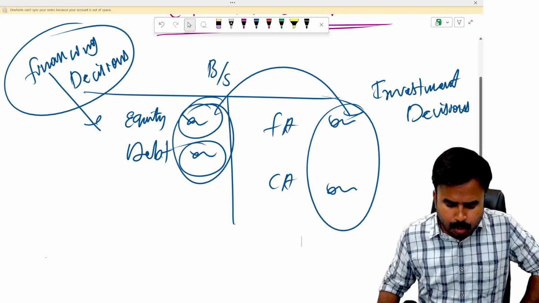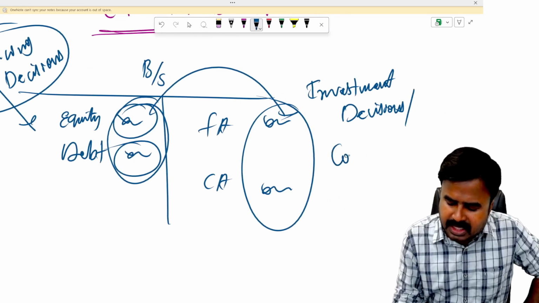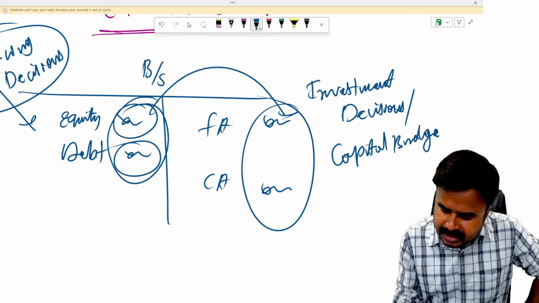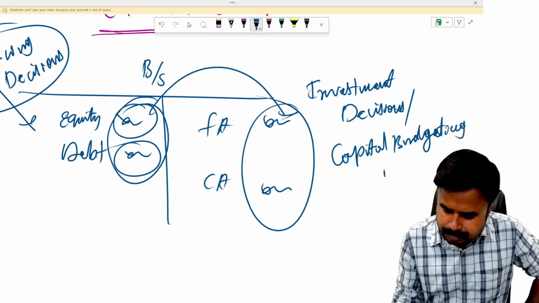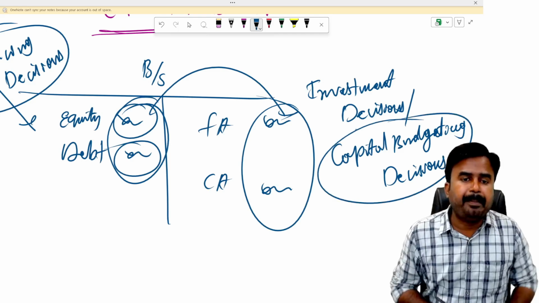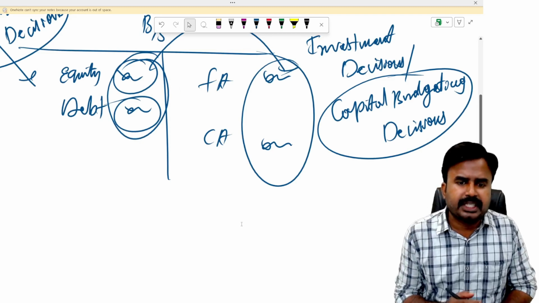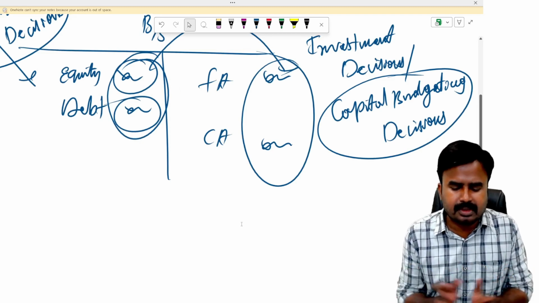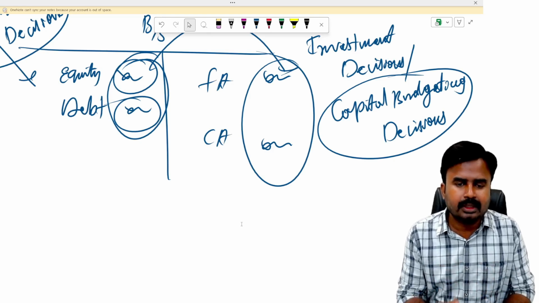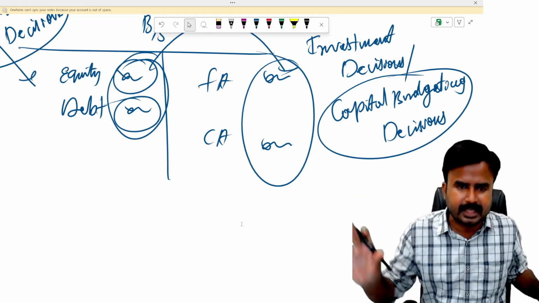So my dear students, the other name for investment decisions is capital budgeting decisions. So what are these capital budgeting decisions? In simple terms, in this chapter we are going to select the best projects out of many projects which are available in the market.